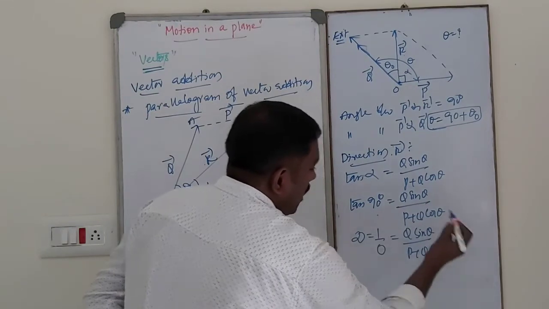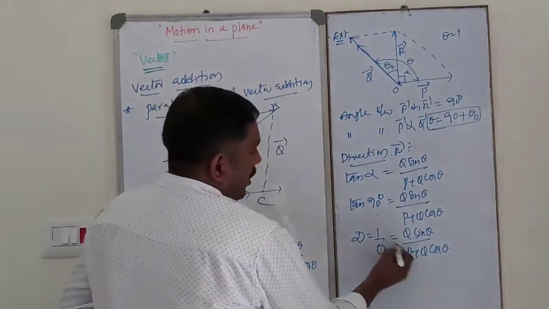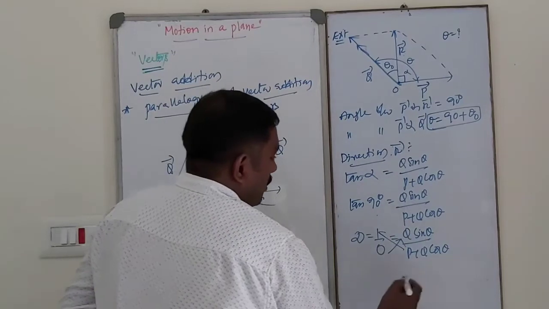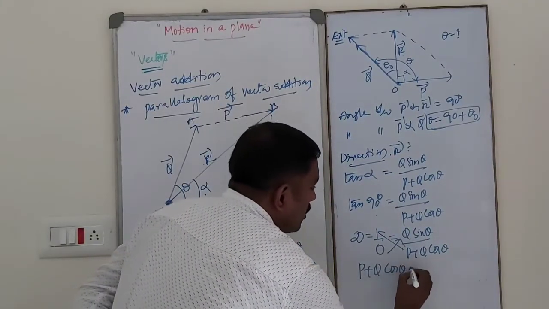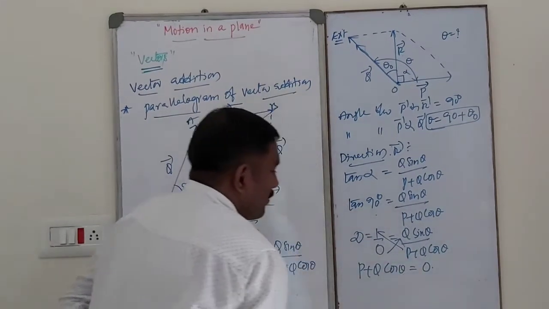See, dear student, on cross multiplication, P plus Q cos theta is equal to 0.